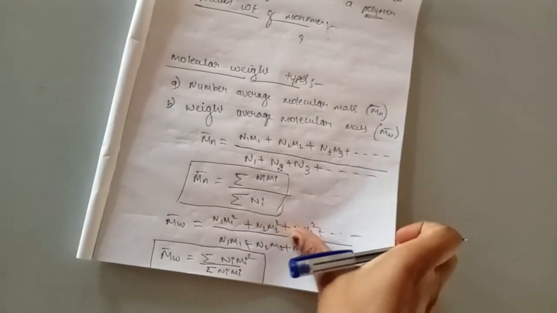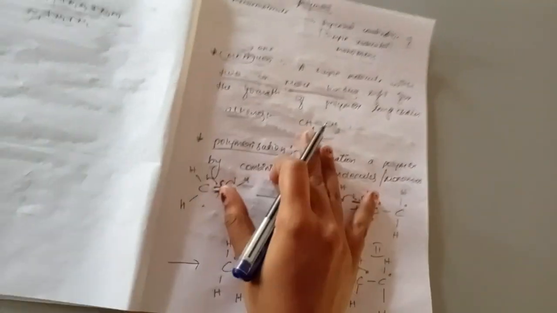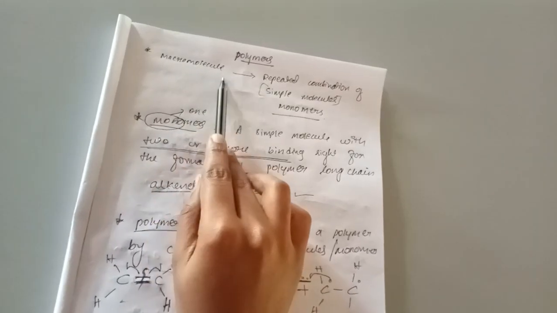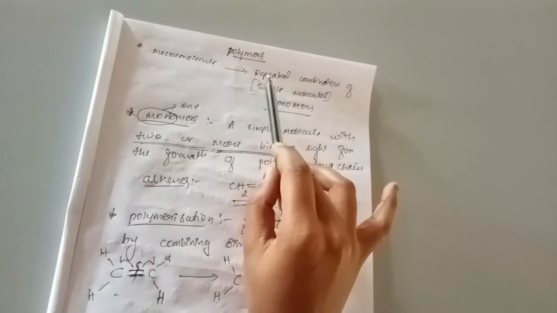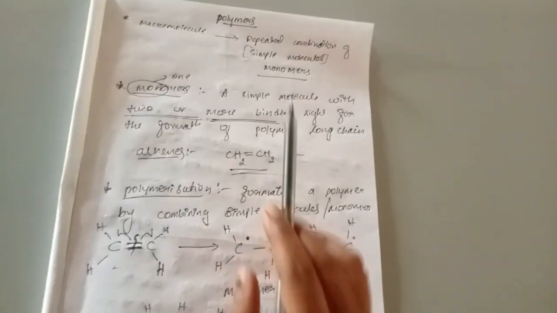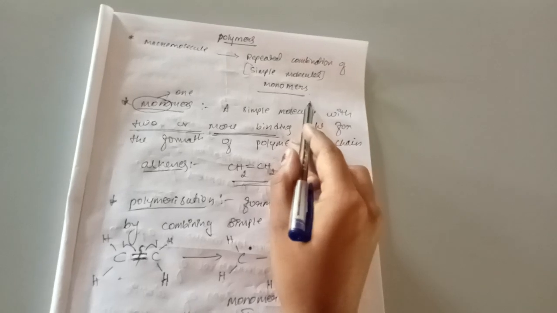Now let us recall what we have discussed in this class. The first one is the definition of polymers. What do we mean by polymers? A polymer is a macromolecule, and this macromolecular compound is formed by the repeated combination of simple molecules, and those simple molecules can be considered as monomers.